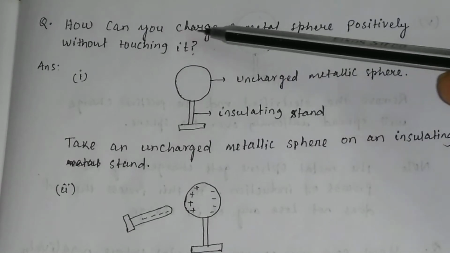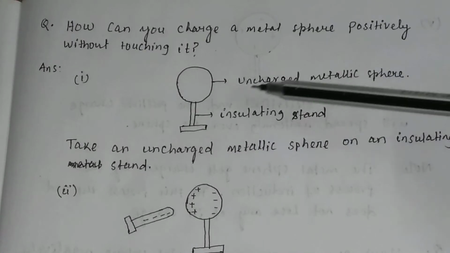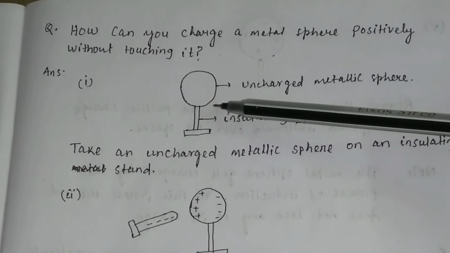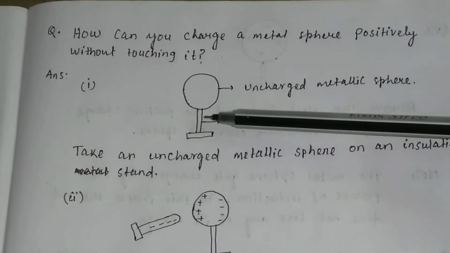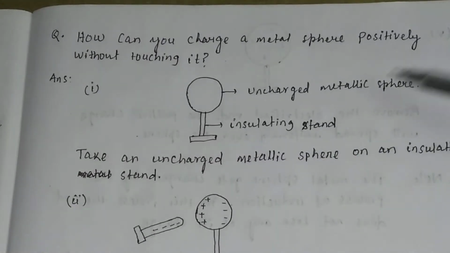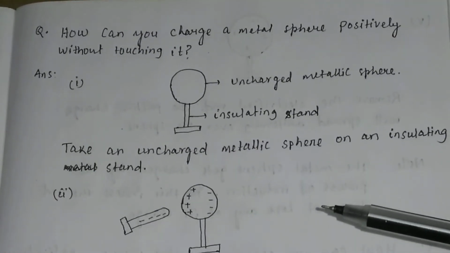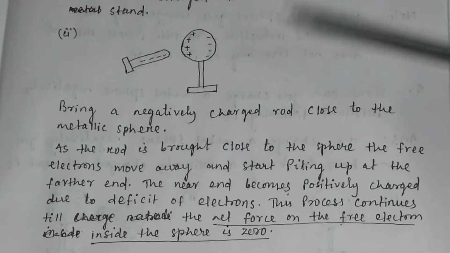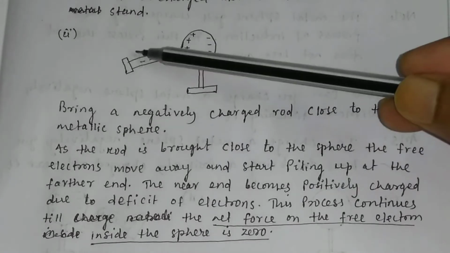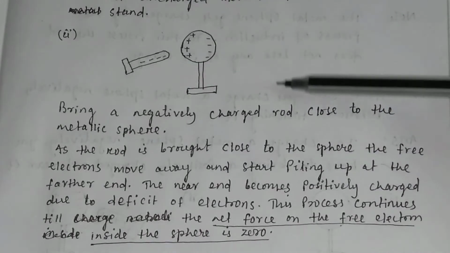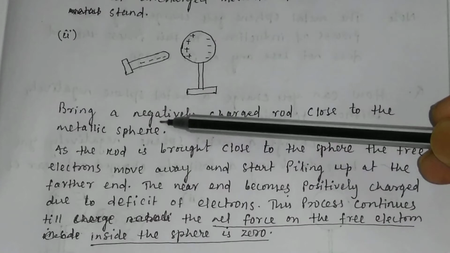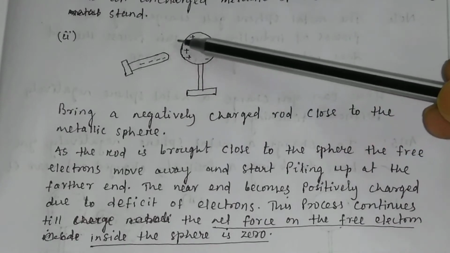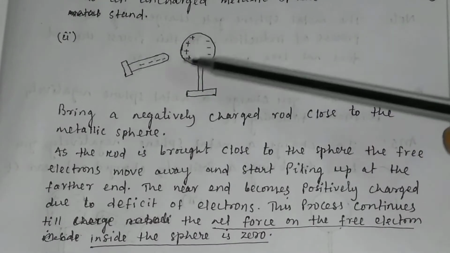Okay, how can you charge a metal sphere positively without touching it? Suppose this is a metal sphere, an uncharged metallic sphere on an insulating stand. Now bring a negatively charged rod very close to the metallic sphere.